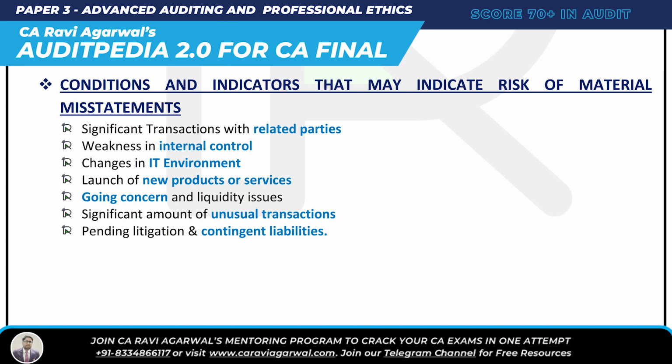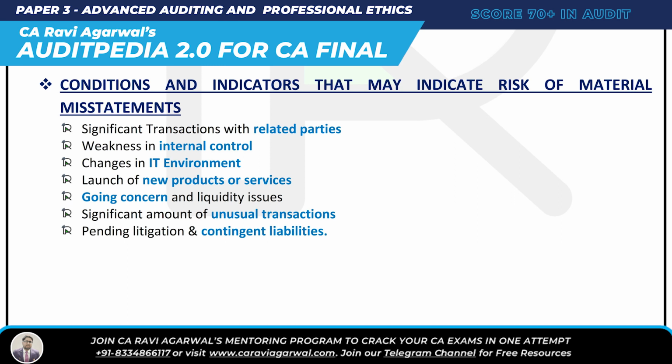So here in 315 again we have indicators. Indicators that may indicate risk of material misstatement. The mnemonic for this is PURI. You like Puri? You love it. So the PURI will indicate to you that yes, there is a risk of material misstatement. Who will indicate that there is a risk of material misstatement? PURI. Oh my God, there is a risk of material misstatement.